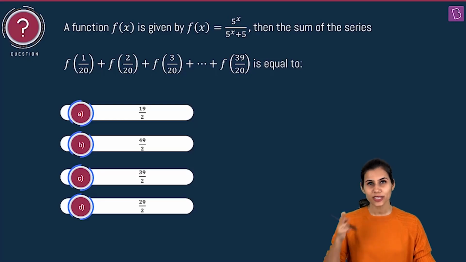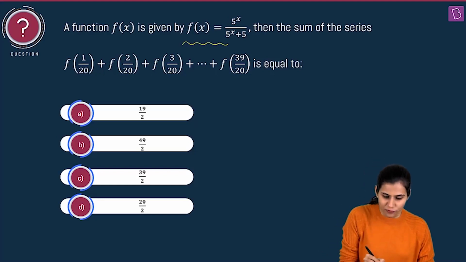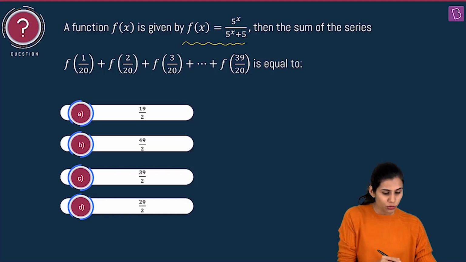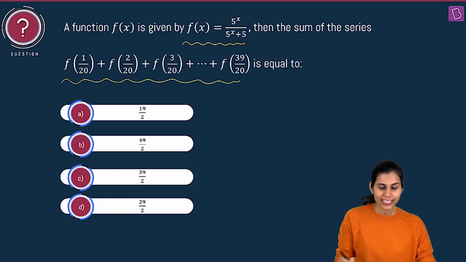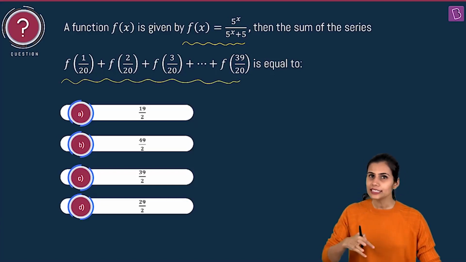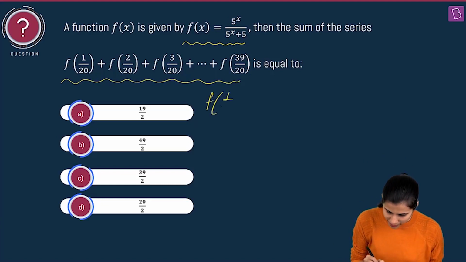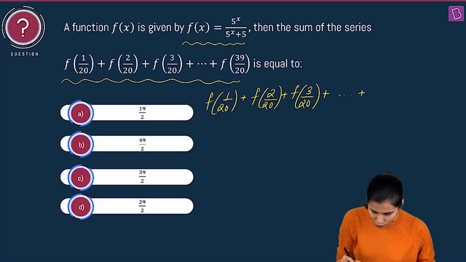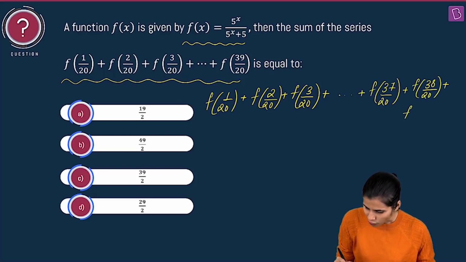And now the next question that we have to simply kill is this one from functions. Let's check it out. It is giving you an expression for f of x, and based upon just this definition of f, it is asking us to compute the value of this finite series. Let me rewrite this series for you, okay? So you have f of 1 by 20 plus f of 2 by 20 plus f of 3 by 20 plus and so on till f of 39 by 20. So before that you have f of 37 by 20 plus f of 38 by 20 plus f of 39 by 20.